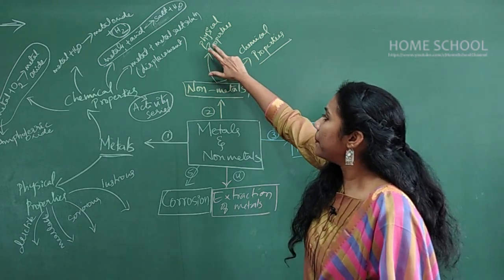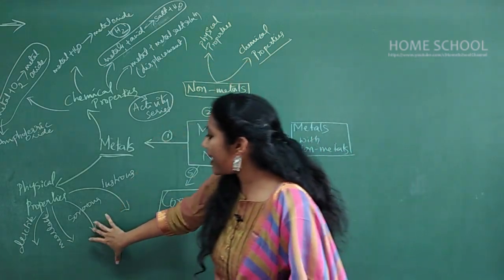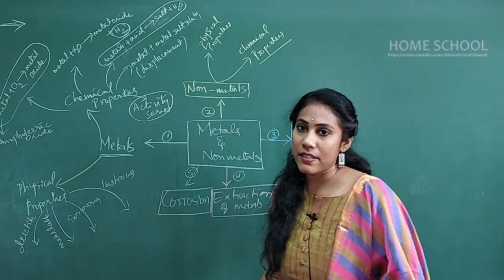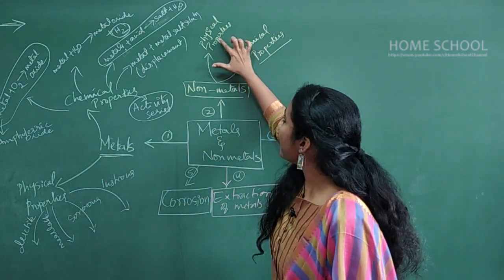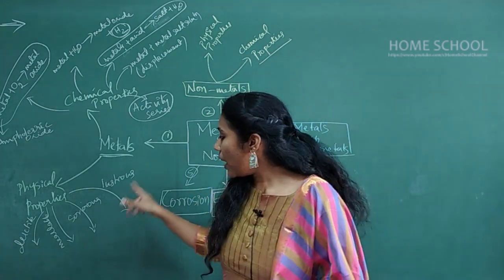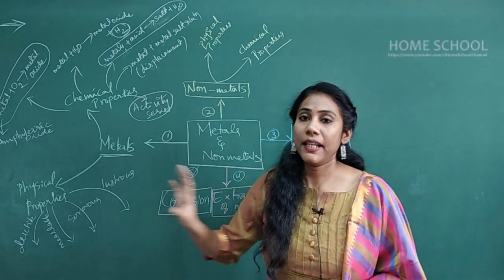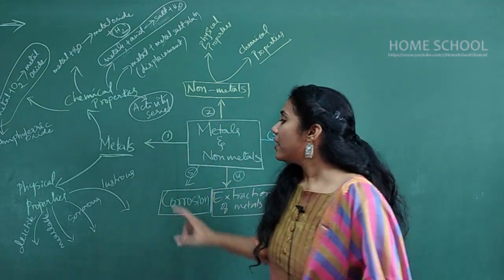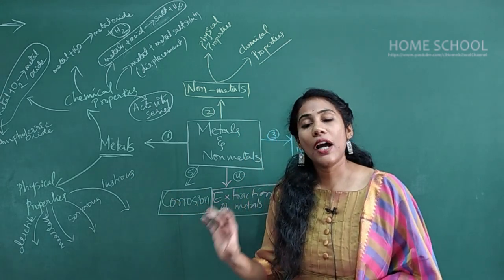All the physical properties of non-metals are exactly opposite to the physical properties of metals, right?